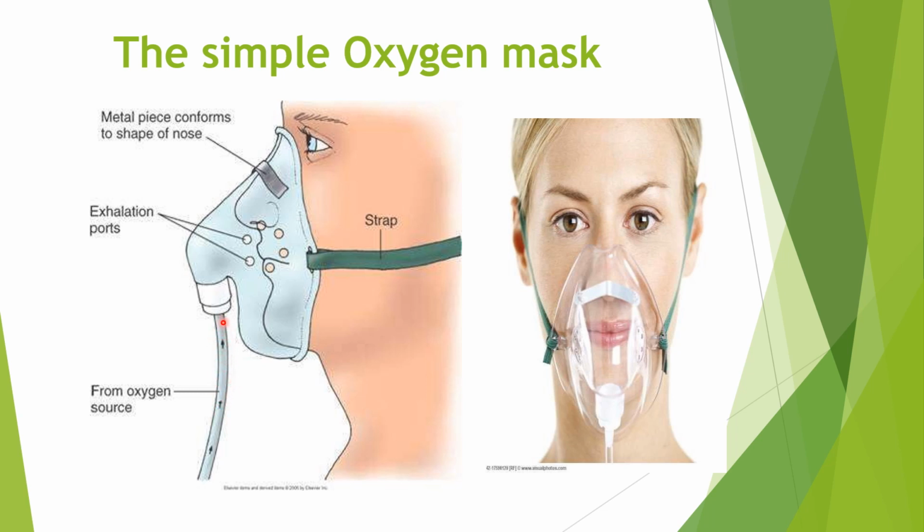From here the oxygen will be coming, and it has a little more capacity than the nasal cannula. These straps will be adjusted behind the head so that the mask fits over the nose. Here again the flow rate will be 2 to 6 liters per minute, and the oxygen concentration is 35 to 50%.